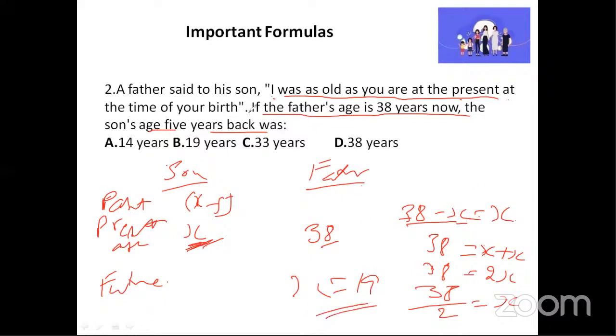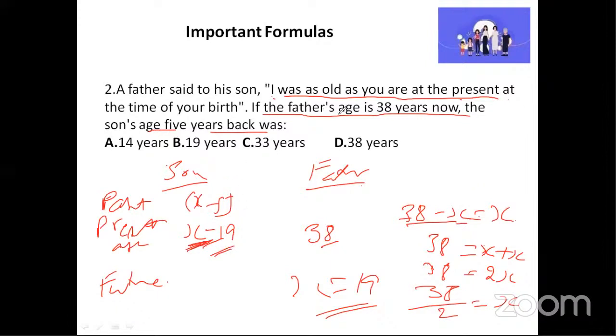Okay, I know the sentences are a little complicated. Don't worry. Very good. Many of you have already answered. That's great. So x is equal to 19 is correct, but observe the question. x is equal to 19 means it is the son's present age. So the son's present age is 19.